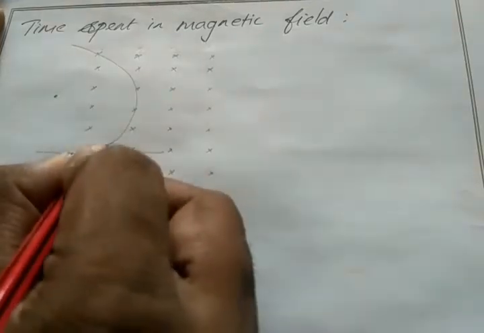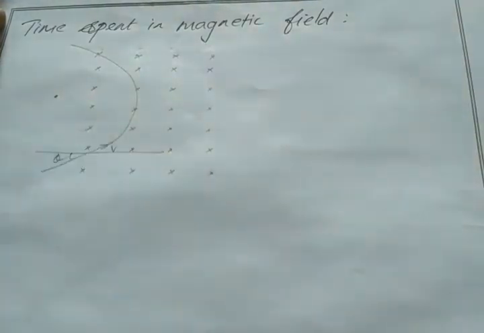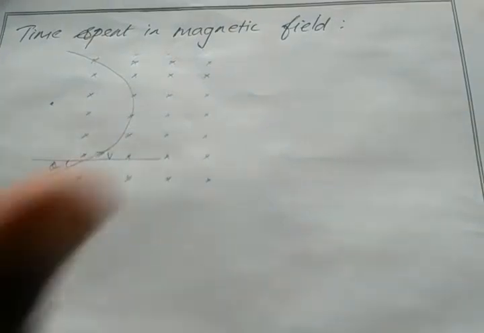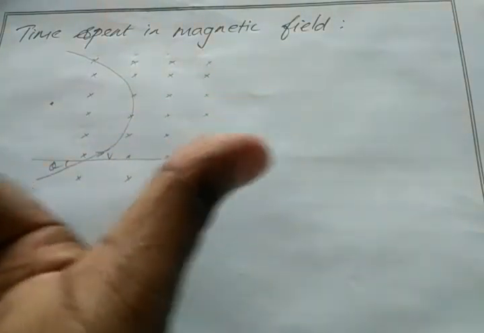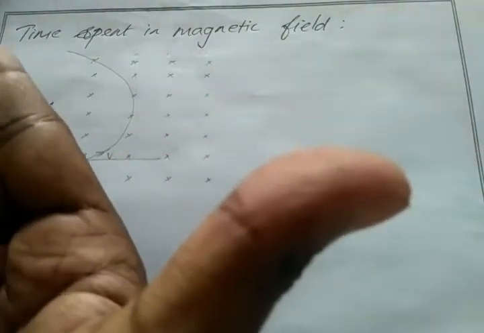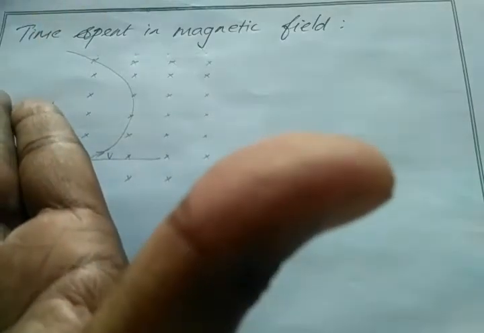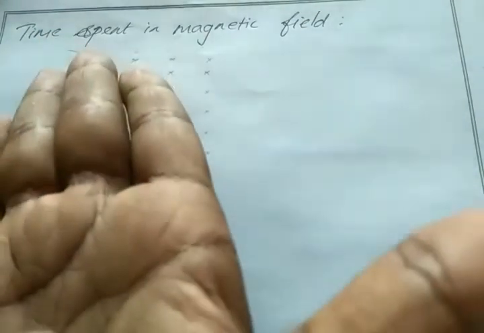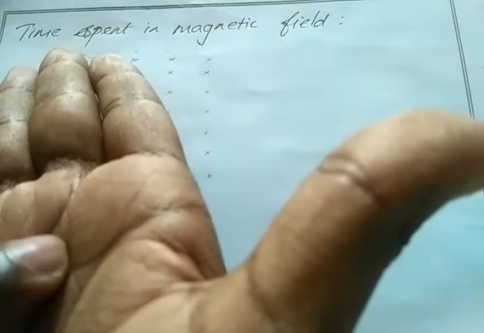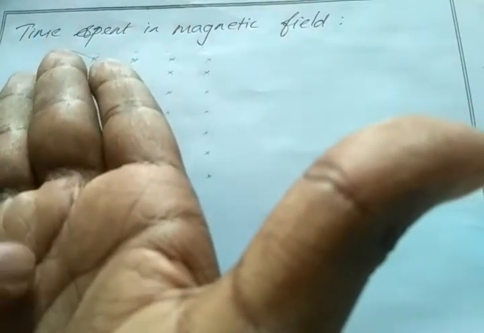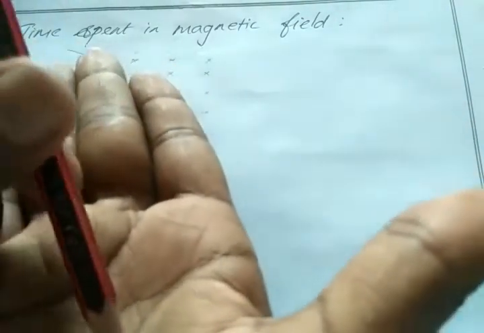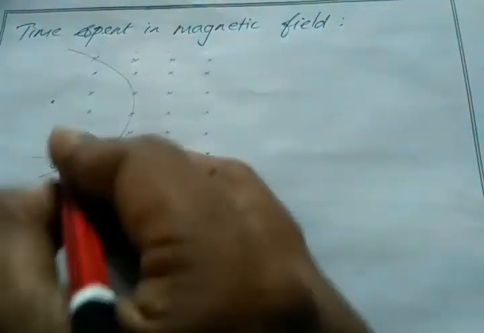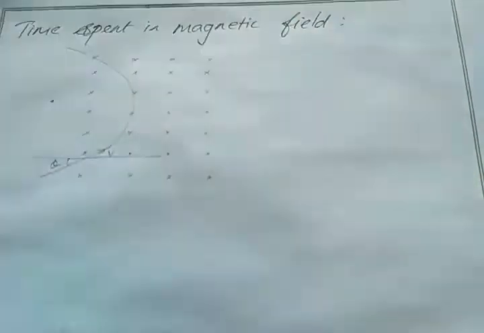This is the direction of motion of the electron, and my four fingers point inside the magnetic field, going into the plane of the paper, and my thumb shows the direction of magnetic force. So my thumb points like this, towards here. This is the magnetic force direction.